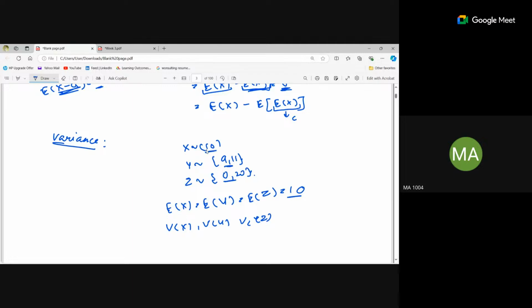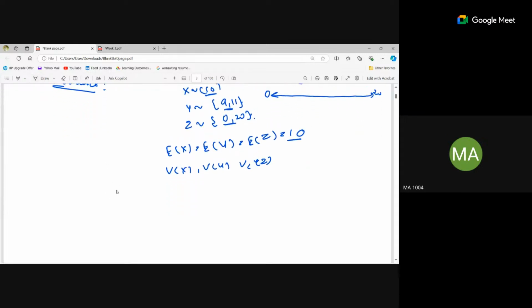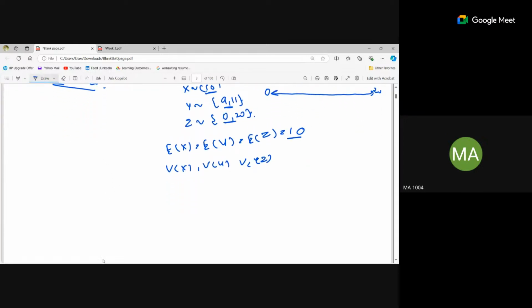So if we look, 10 is just one point, right? From 9 to 11, there is not that much spread, just a difference of 2. From 0 to 20, it's a spread, right? 0 is here and 20 is here. 9 and 11, that's it. Then 10. So if we have to visualize the spread, we calculate the variance. Is it clear why we calculate the variance?